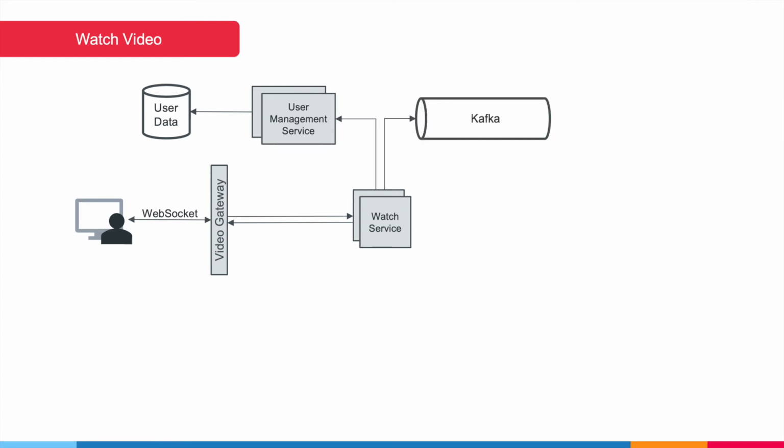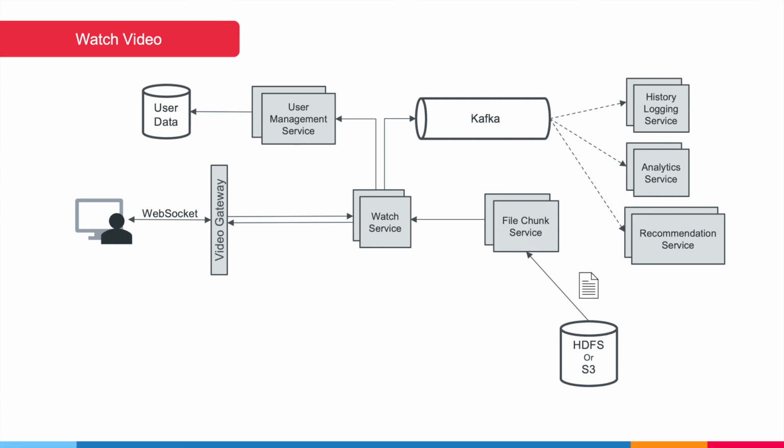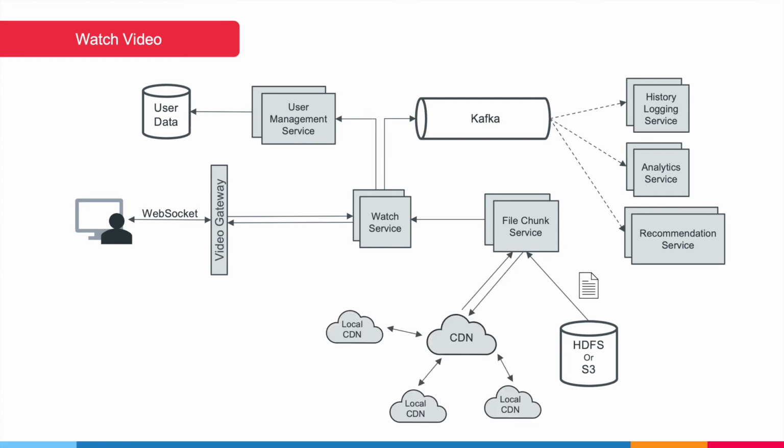Each request in the service can be used by various other services for different purposes. So we can send each event to a Kafka queue, which will be asynchronously consumed by services like history storage or for analytics purpose. A recommendation engine could also use this to improve further recommendations. The file chunk service will retrieve the chunk from the file storage and cache it on global and local CDN for faster retrieval when some other user watches it.